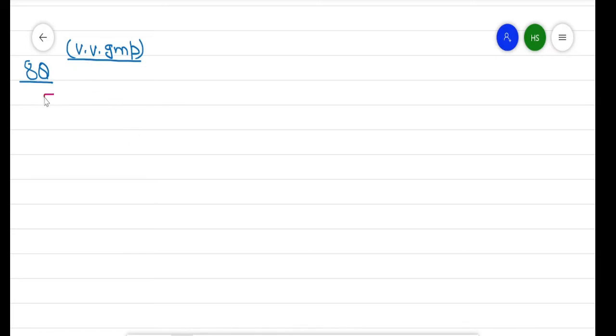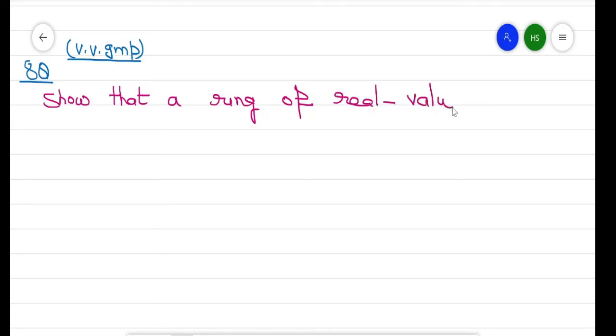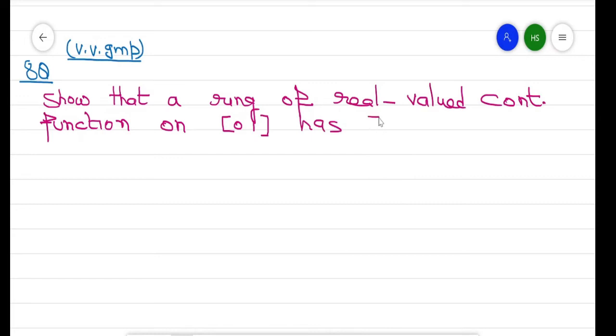Show that the ring of real valued continuous functions on the closed interval [0,1] has zero divisors.